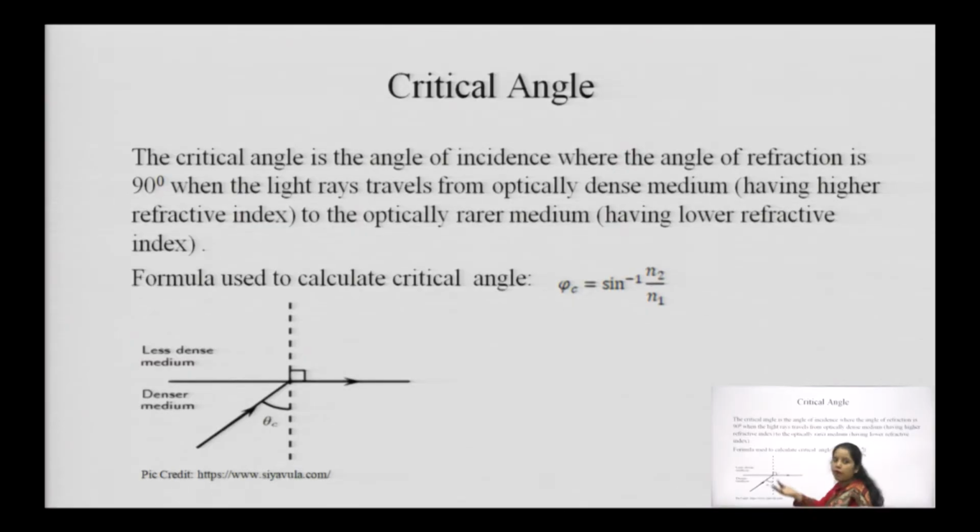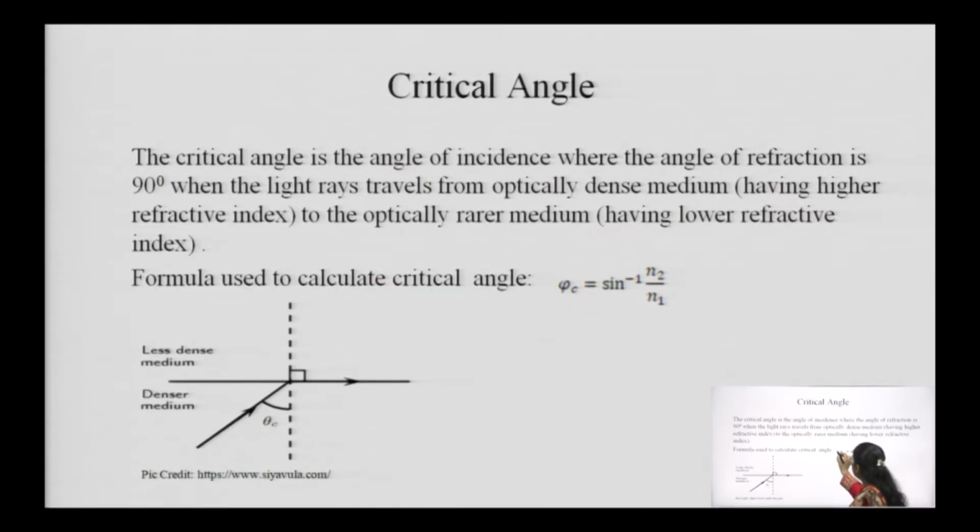Again, as I have told before, the critical angle is the angle of incidence where the angle of refraction is 90 degrees when the light travels from the optically denser medium to the optically rarer medium. We have already understood the meaning of optically denser and optically rarer. Optically denser means having a refractive index greater than the other one, and optically rarer means having a refractive index lesser than the other one.